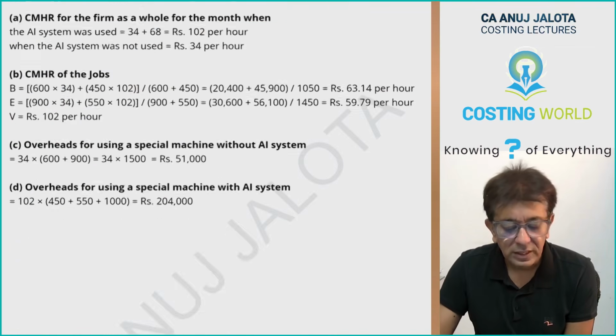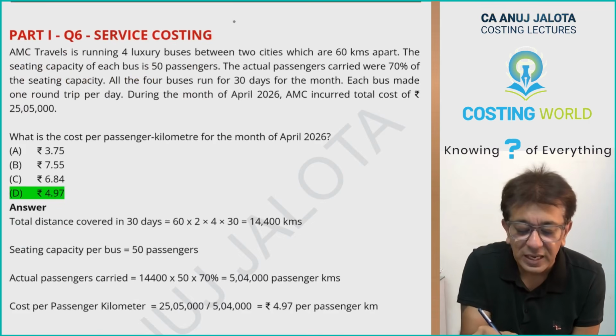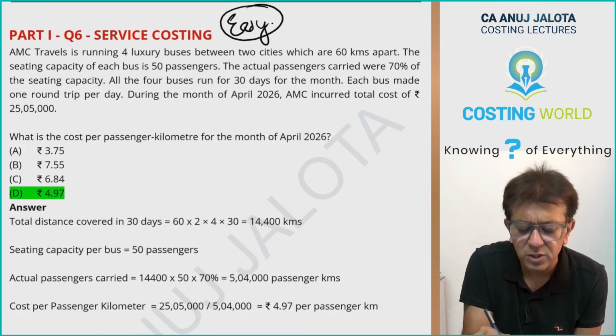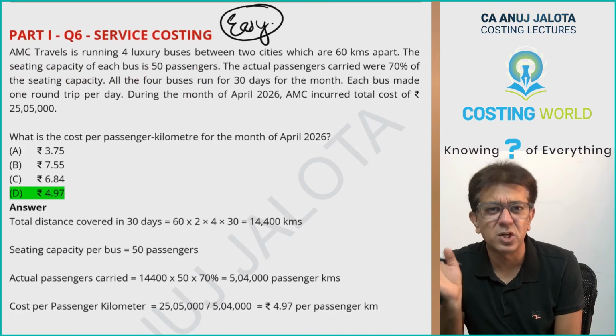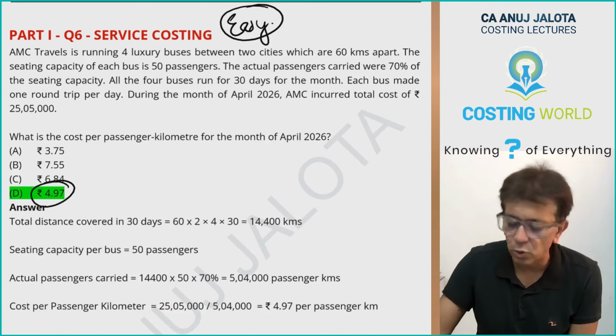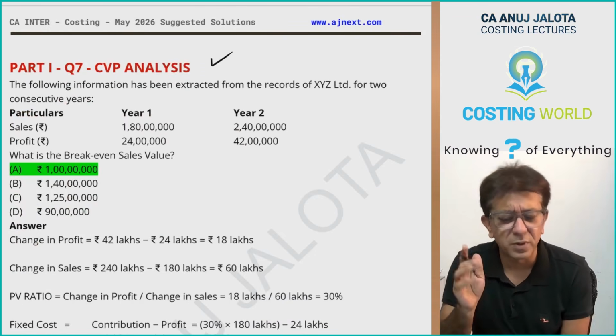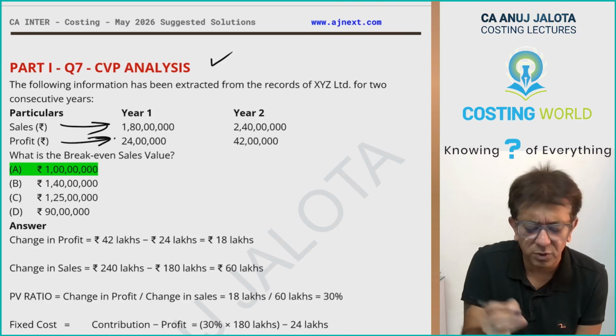Okay, then question number 2 was on service costing, a very easy question, very easy. You just had to find out cost per passenger kilometer. Cost was there, you just had to find out the number of passenger kilometers. Answer was 4.97, free 2 marks. Question 3 was CVP analysis, a very simple question, 2 years sales, 2 years profit. You have to find out break even sales.